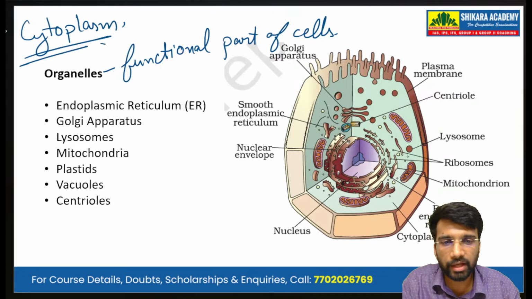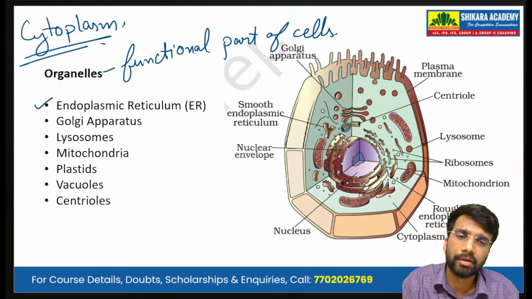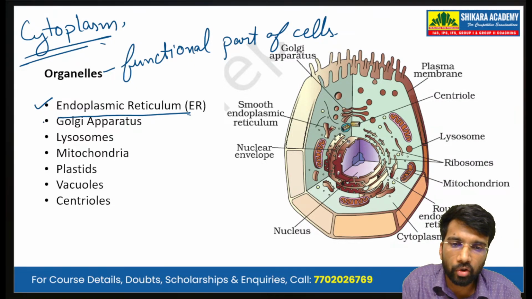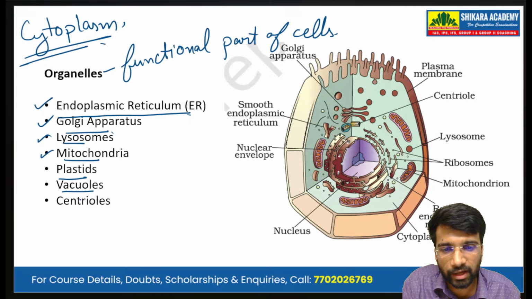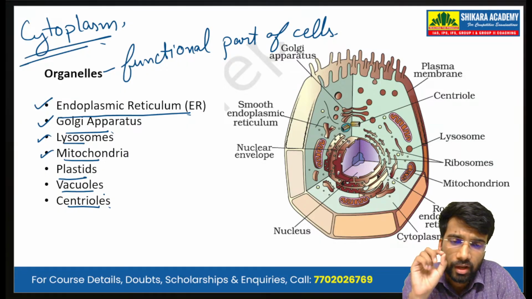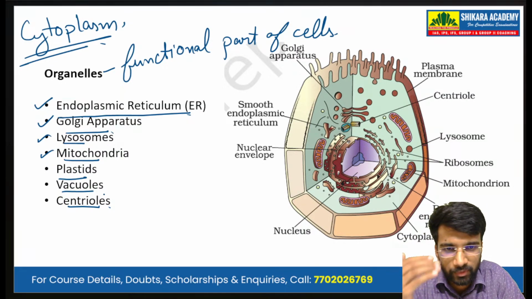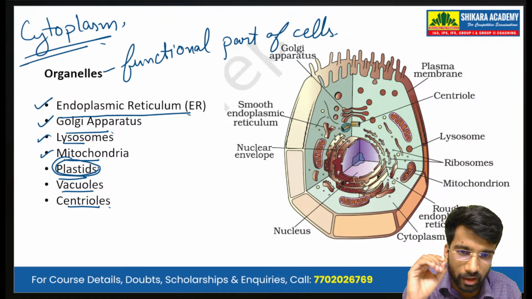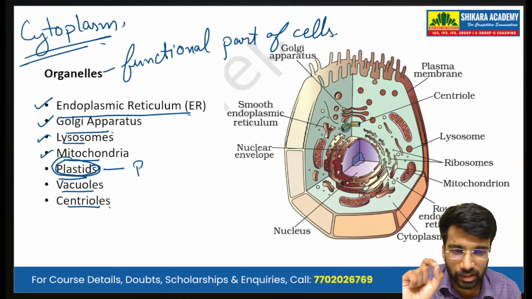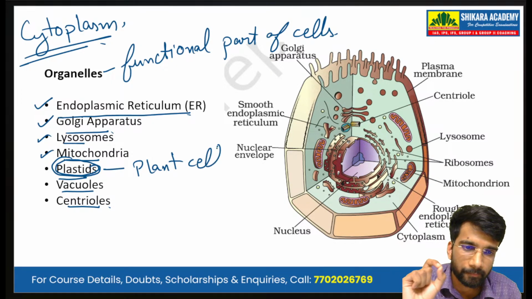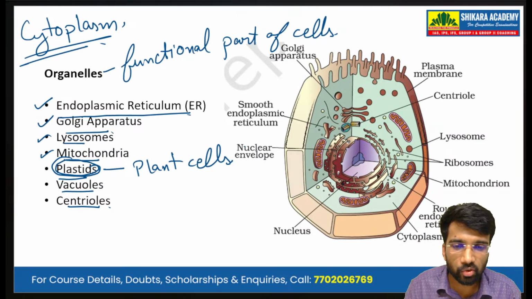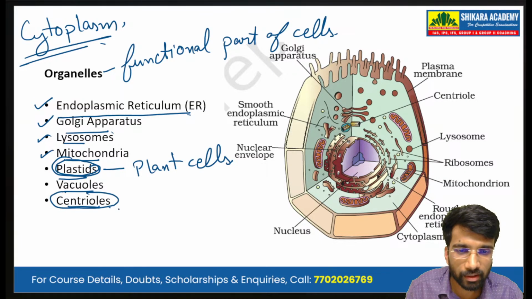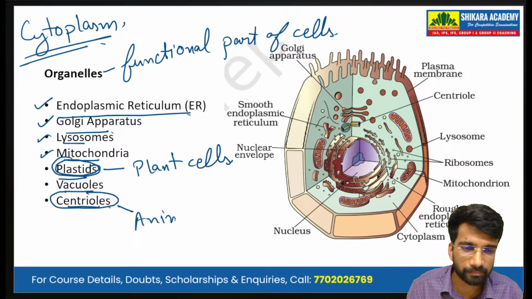So among the organelles, we have the endoplasmic reticulum, the Golgi apparatus, lysosomes, mitochondria, plastids, vacuoles, and centrioles. Please note that all these are not present in all types of cells. For example, the plastids are only present in plant cells, whereas the centrioles are present in animal cells.